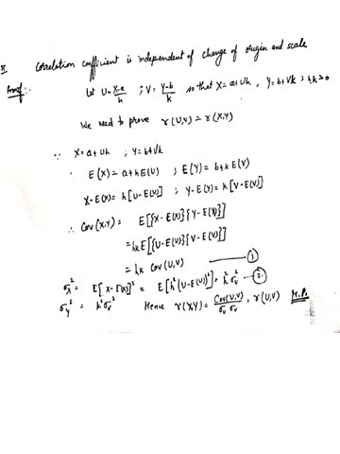The next theorem, which is very important in the calculation of the correlation coefficient from a given bivariate distribution, is that the correlation coefficient is independent of change of origin and scale. In the given numerical problems we may be given a very large number of values, so for large values we convert them into smaller ones by using this theorem.